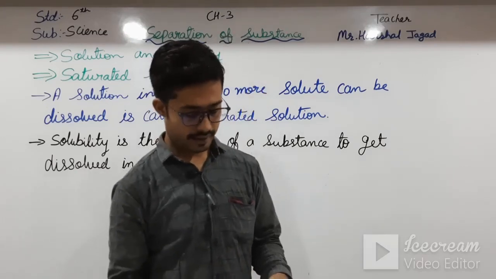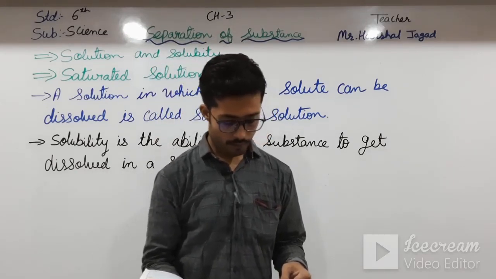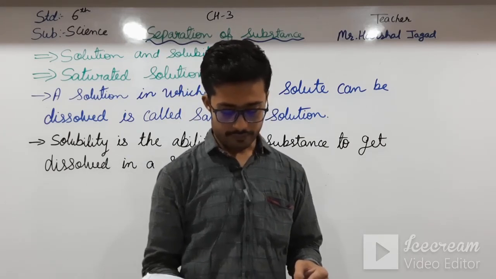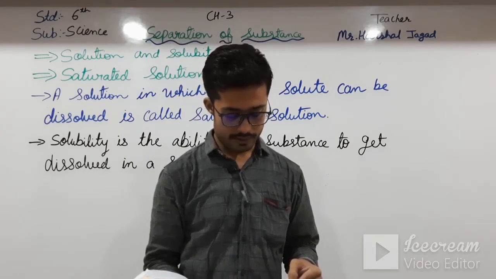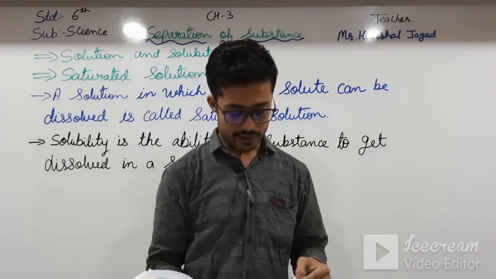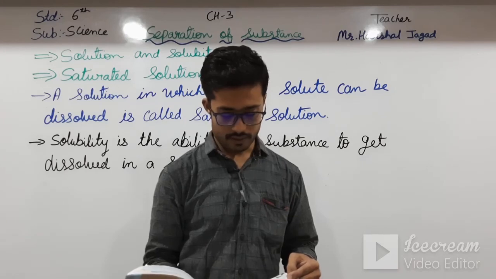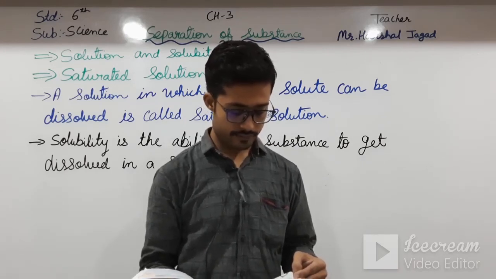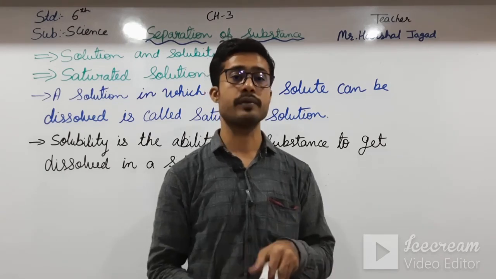Okay students, going next, powdered form of solute. Take 2 beakers half filled with water. In the first beaker add powdered sugar, and in the second add crystals of sugar. Stir both the beakers. You will notice that the solute dissolves faster when it is in the powdered form. See here.